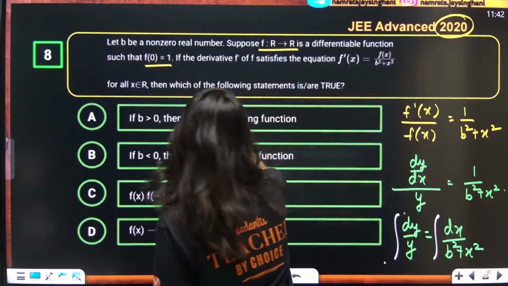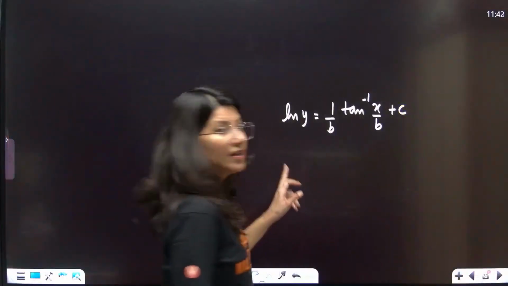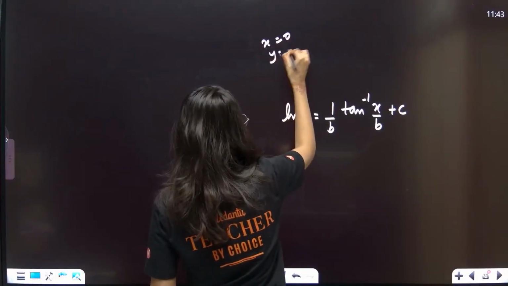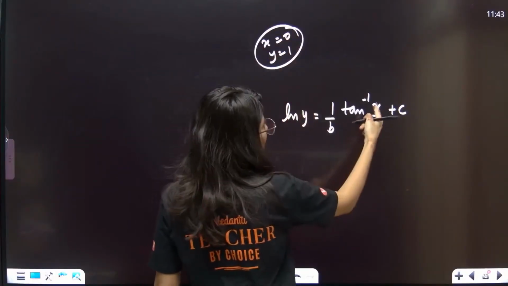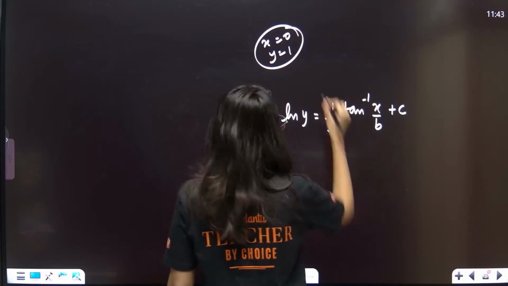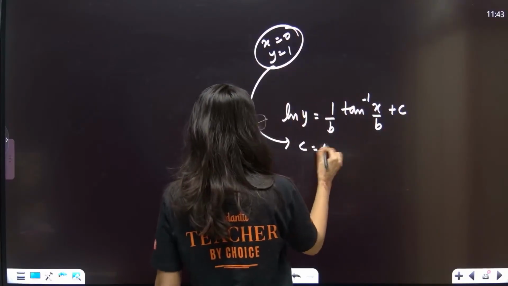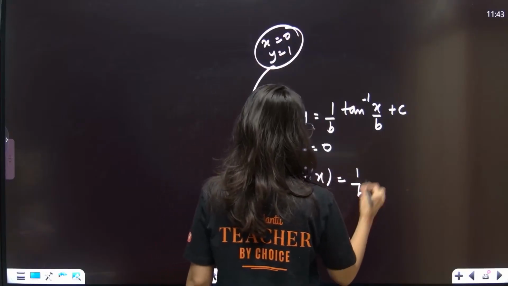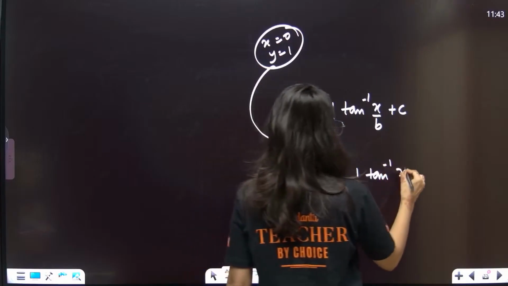They are saying f of 0 is 1. Understand? That means x equals to 0, y is equals to 1. If you put x equals to 0, the whole thing will go 0. Y is 1, that means c is equals to 0. So this implies c is 0. So log of y, which is f of x, is equals to 1 by b tan inverse x by b.